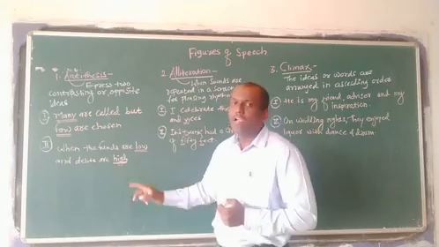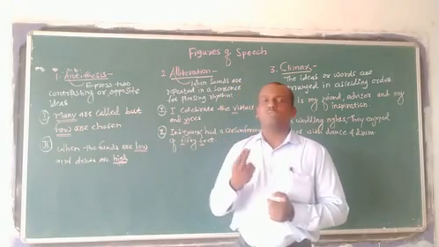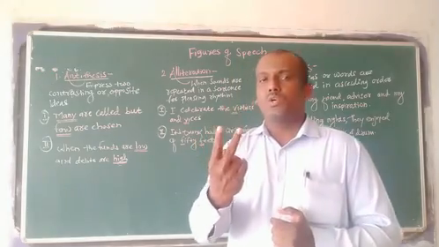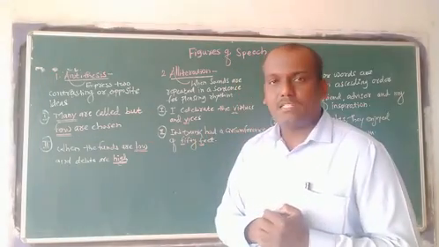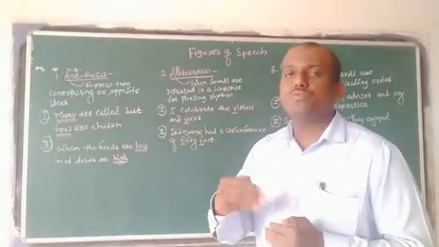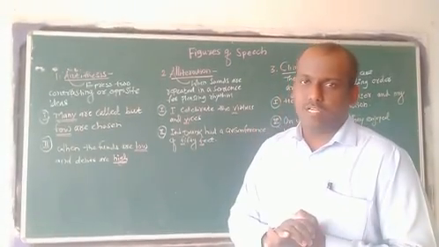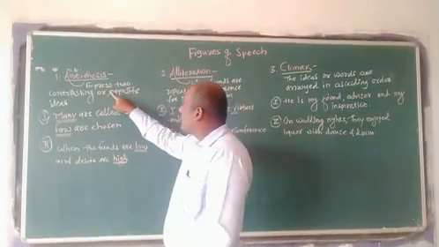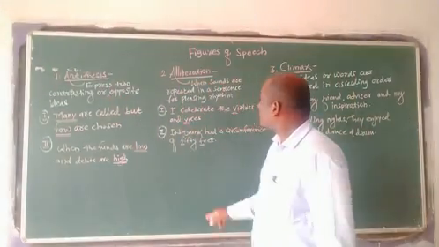So low and high, both words show there is a contrast between two things. And so both words tell us the figure of speech is antithesis. My dear friends, I think you have understood all these things about antithesis.